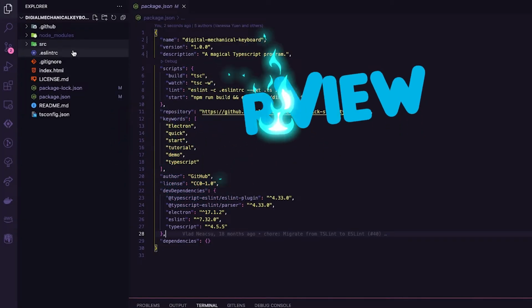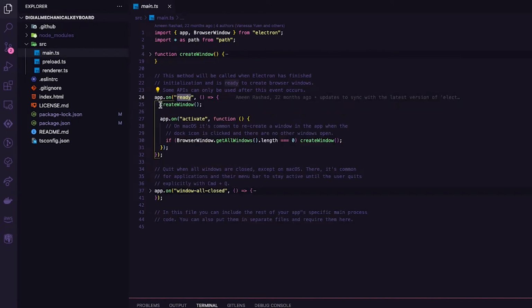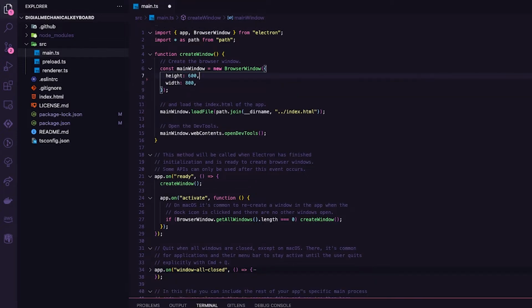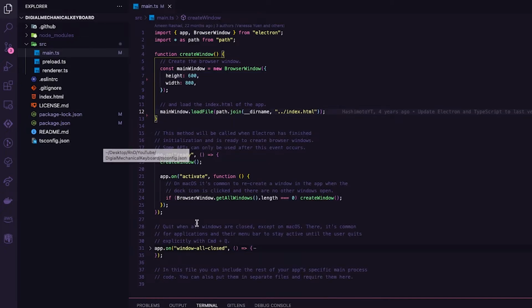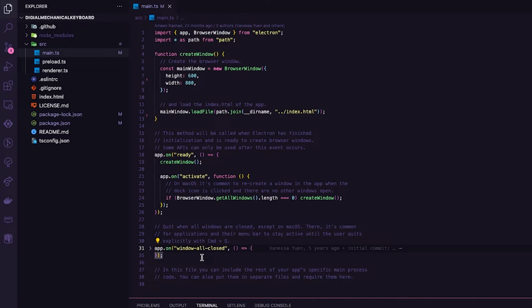Just a very quick overview of the starter code. This is the entry file of the program, and this is a starting point. When the app is ready, it will create a window that is configured here, with a certain height and a certain width. In this project, we are only doing one very simple task, so we don't need to preload anything. These codes are platform-specific code that aims to mimic native application, so we can keep it here and you can read more about them in the comments here.